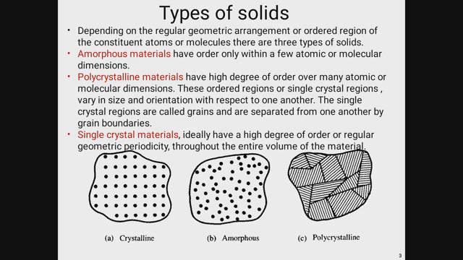So there are diagrams of different crystalline materials shown in this slide. Figure A represents the crystalline material, figure B represents the amorphous material, and the last one represents the polycrystalline material, which has a high degree of order over many atomic or molecular dimensions.